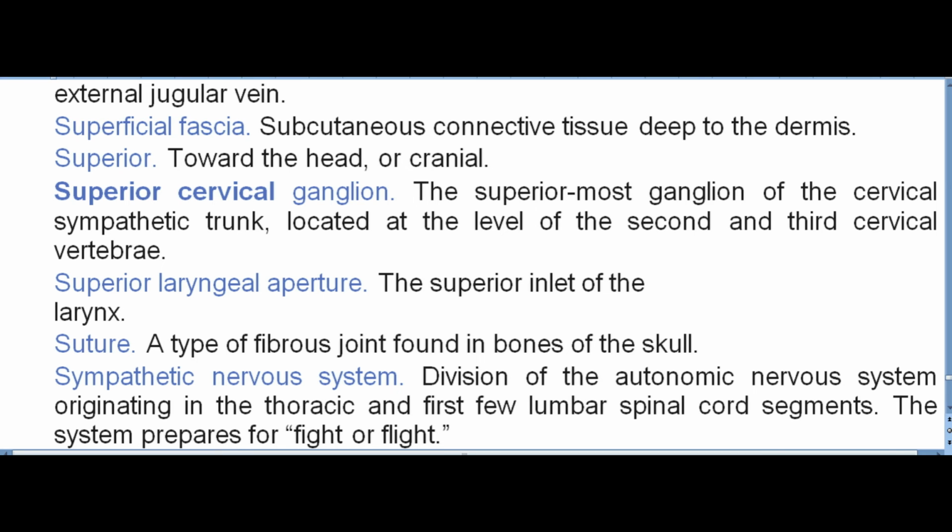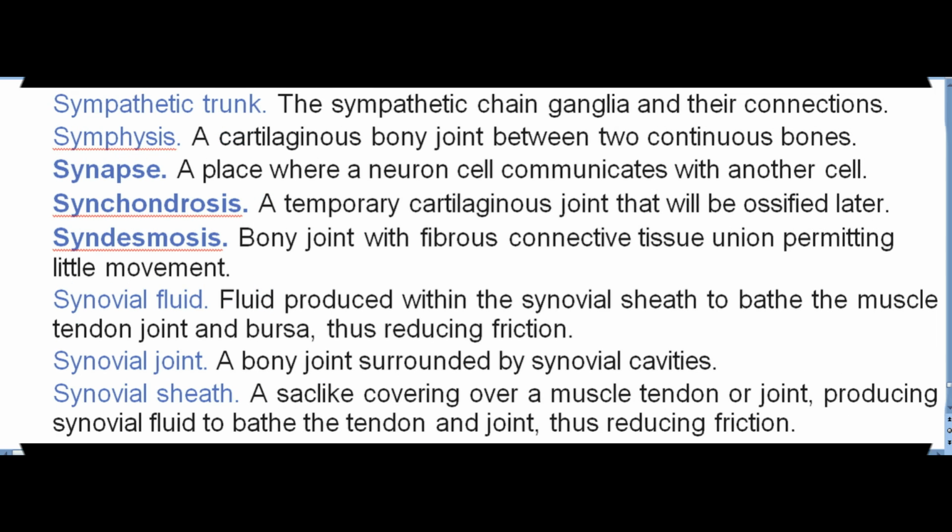Suture. A type of fibrous joint found in bones of the skull. Sympathetic nervous system. Division of the autonomic nervous system originating in the thoracic and first few lumbar spinal cord segments. The system prepares for fight or flight. Sympathetic trunk. The sympathetic chain ganglia and their connections. Symphysis. A cartilaginous bony joint between two continuous bones. Synapse. A place where a neuron communicates with another cell.